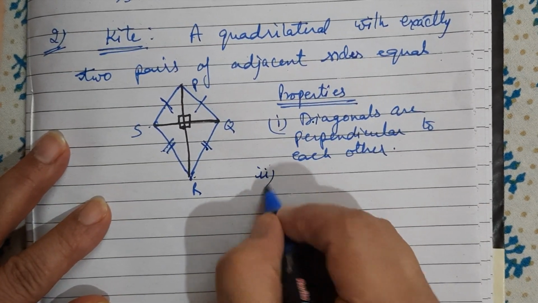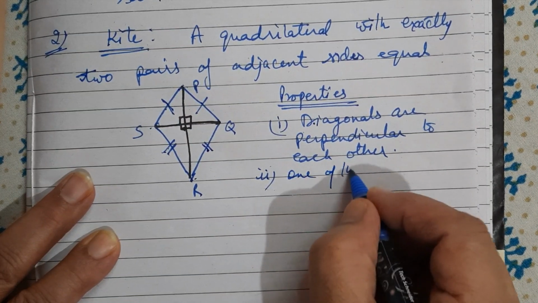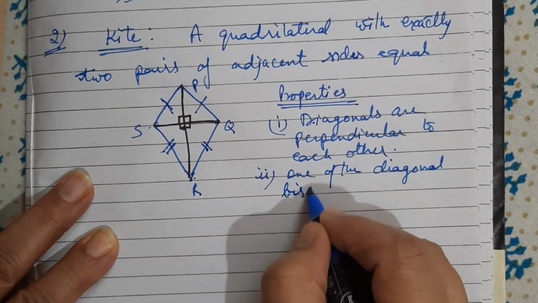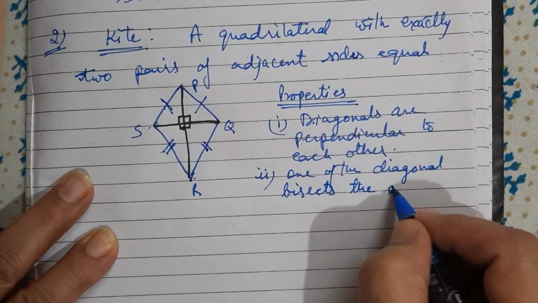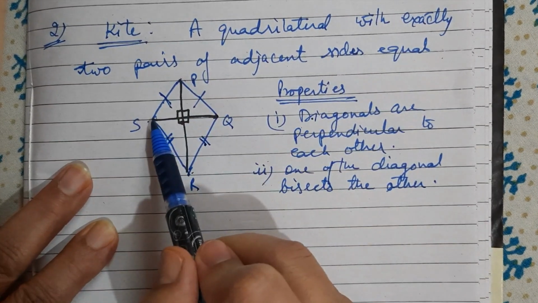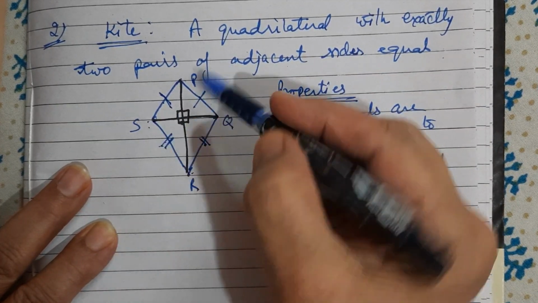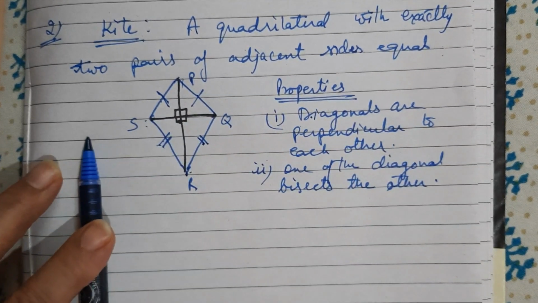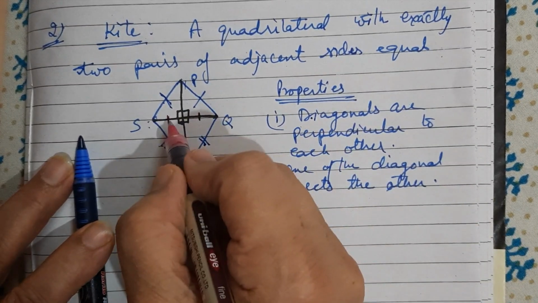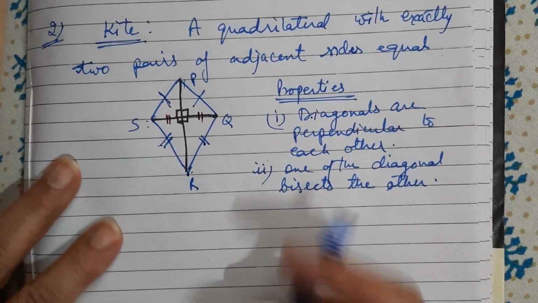Second property of kite is one of the diagonals bisects the other. So here this is the longer diagonal and this is the shorter. So the longer diagonal is bisecting the shorter one. So this part is equal to this part, or I will mark double. So one diagonal bisects the other diagonal.